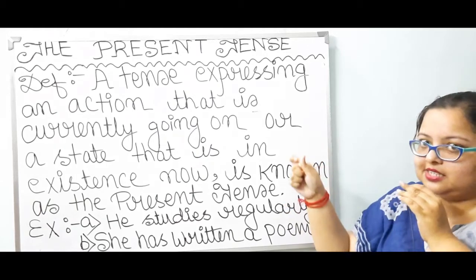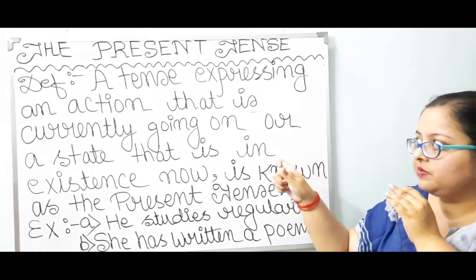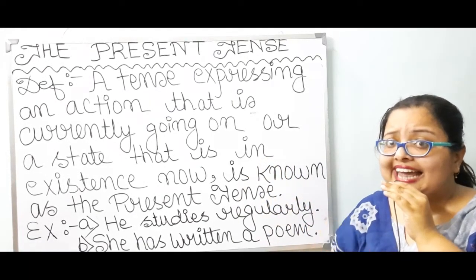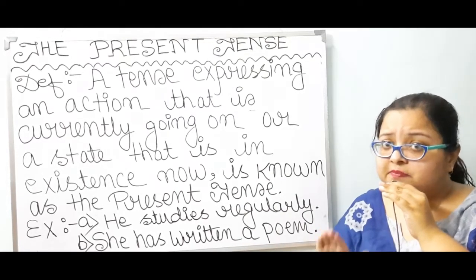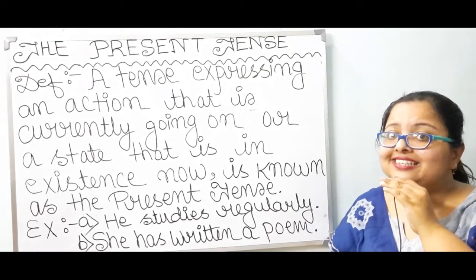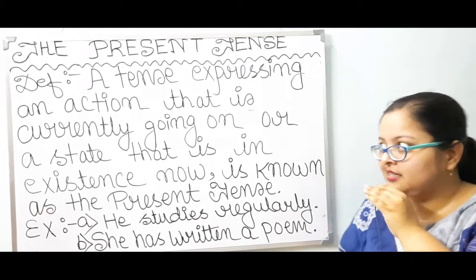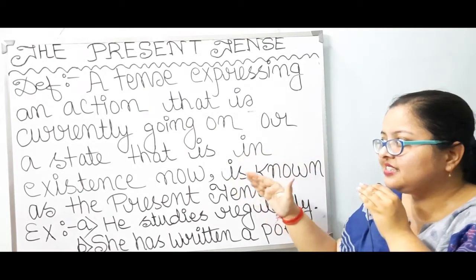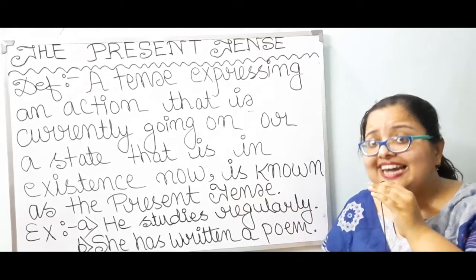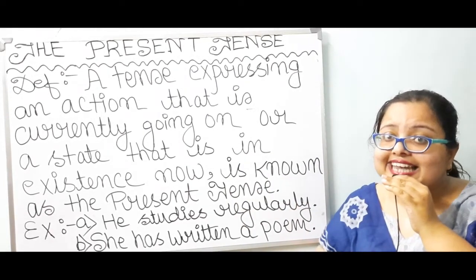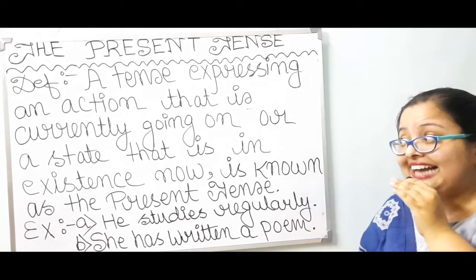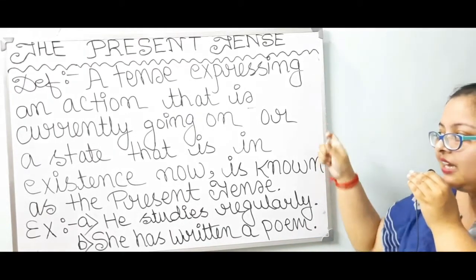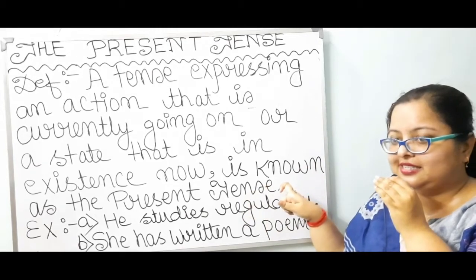So, an activity that is taking place currently, meaning now, or has recently taken place, or a state that is in existence now. At present, that state is existent, which means that state is present. A tense expressing that is known as the present tense.